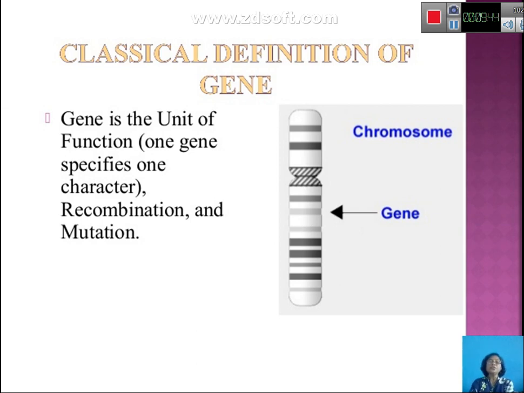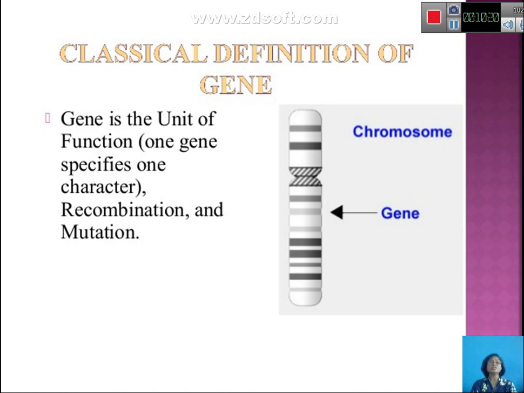So, you have two different theories or definitions of the gene: the classical definition and the modern or molecular definition. First we will see the classical definition of genes. Gene as a unit of function means that one gene specifies one character. Here it is said that the Mendelian factor is responsible for a particular phenotypic trait, and therefore in the classical definition it was considered that the gene is an indivisible unit.